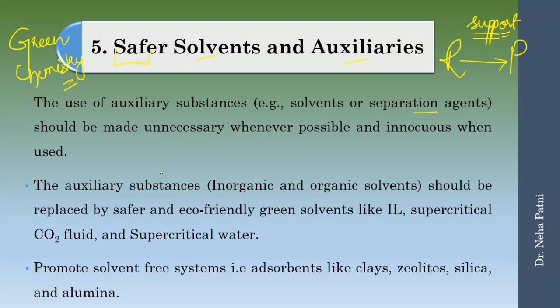So in this we have to select those substances, those auxiliaries which are supporting substances, maybe inorganic, maybe organic, which are comparatively safer and eco-friendly. You can call them green solvents like ionic liquids, supercritical CO2, supercritical water, etc. Needless to say that water is the safest of all, so try to use water if possible. And if you can simply avoid the solvent, then that's also a must-do green process, like using adsorbent. Use clay, zeolite, silica, alumina, etc.